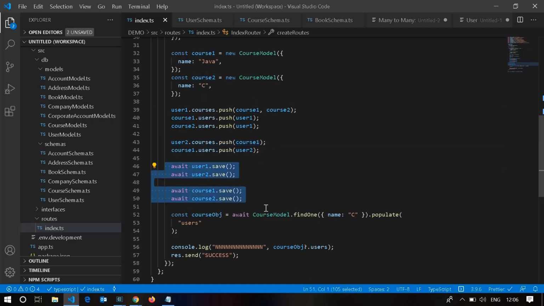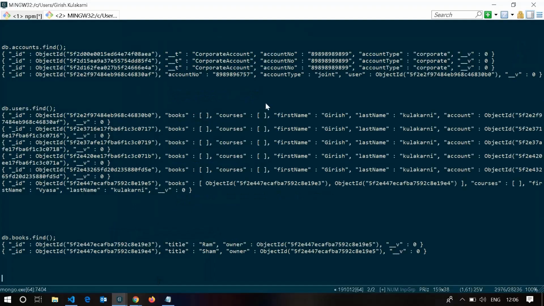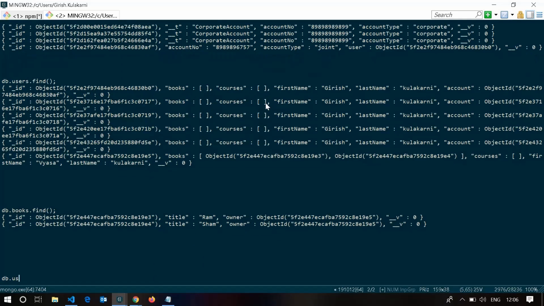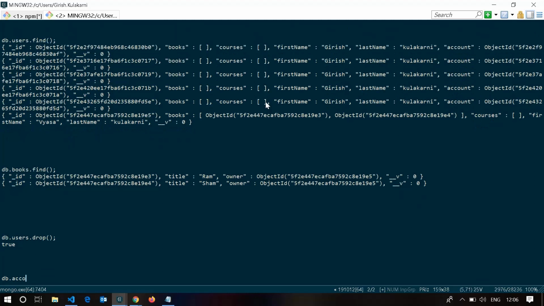I'm waiting for the save. And let's say again, so now we have everything we need. I'm just querying and populating the course. So now you can query however you want here, like after the save. Let's delete some of the collection documents. Let's drop the users, drop these things.